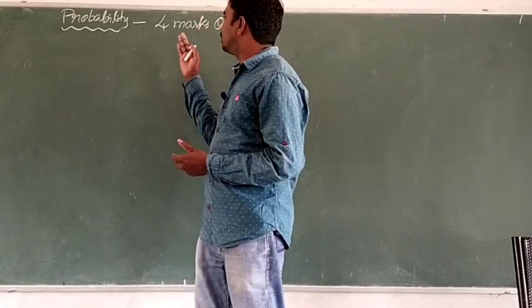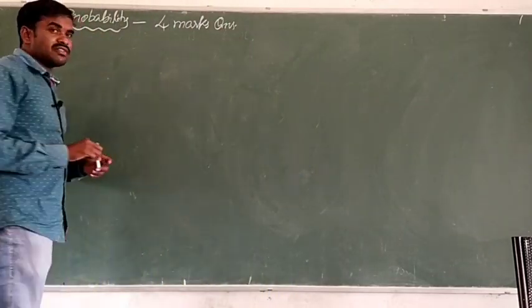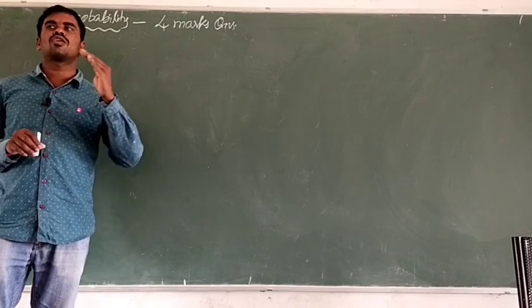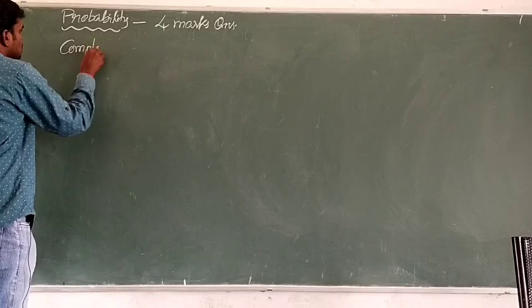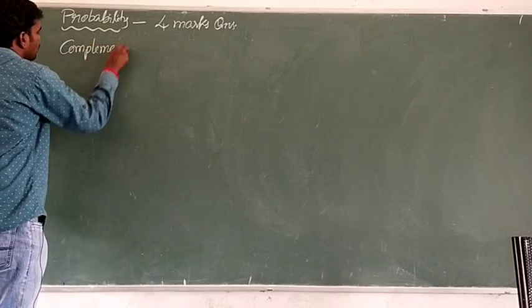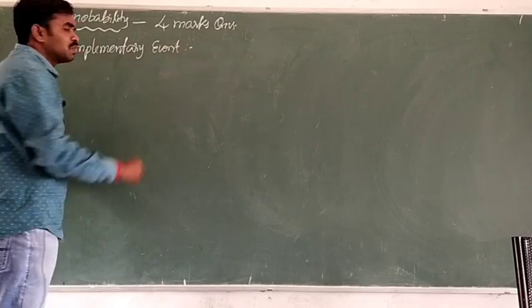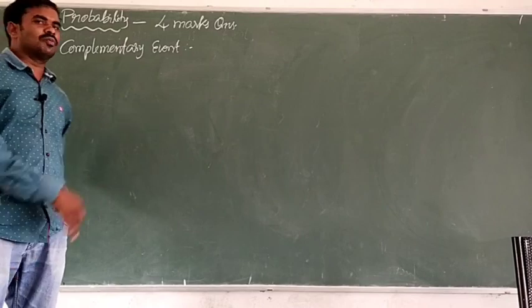Now before going to 4 marks questions, a small piece of information. Do you know what is an event? That already we have done. And then, what is a complementary event? So just write down this complementary event. Complementary event means, very simply, it is not an event. So that is called a complementary event.